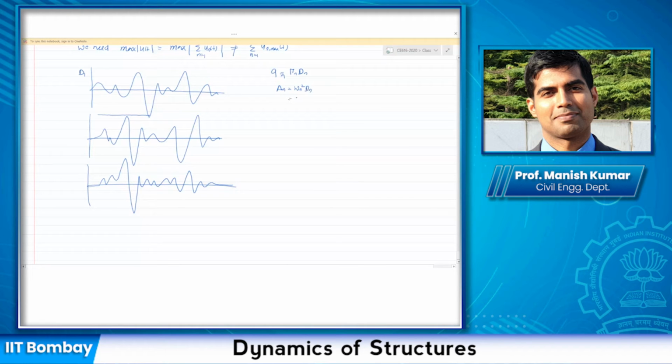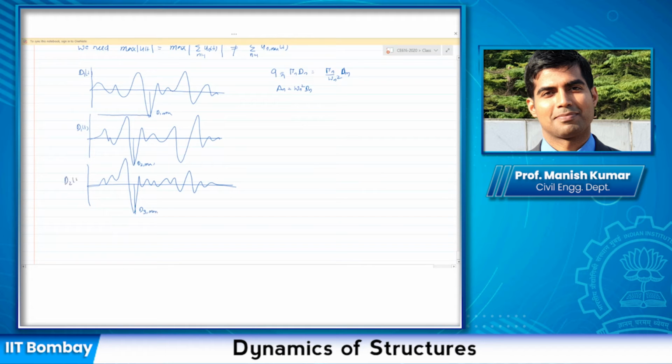Okay, and if you want to write down Qn in terms of An, then you can further write it as omega n square times An here, if the An value is directly given. So I know that my D1 max occurs at this time. This is my D1 max. D2 max occurs at this time. Let us call this D2 max. And let us say D3 max, although it looks like at the same point, occurs at this point.